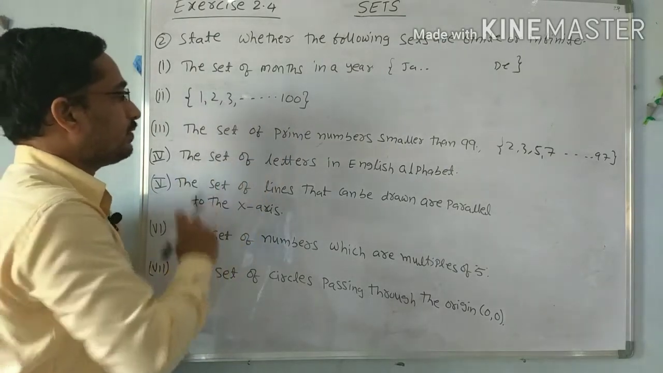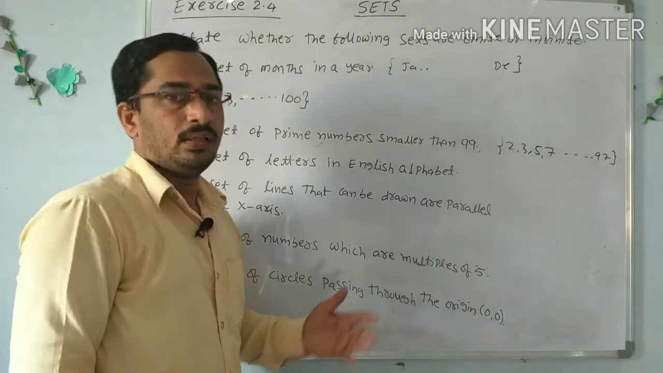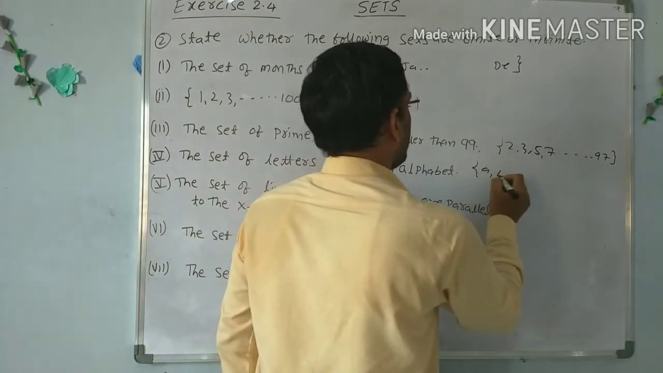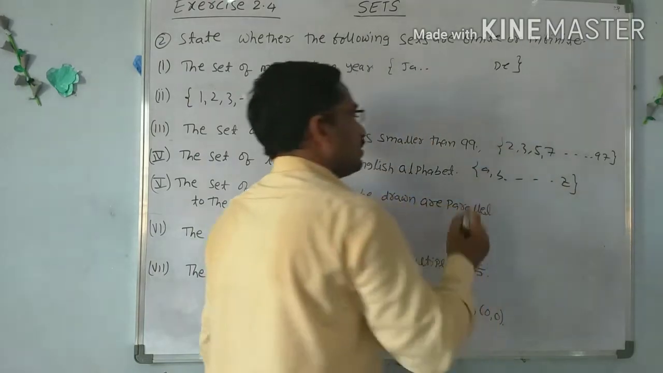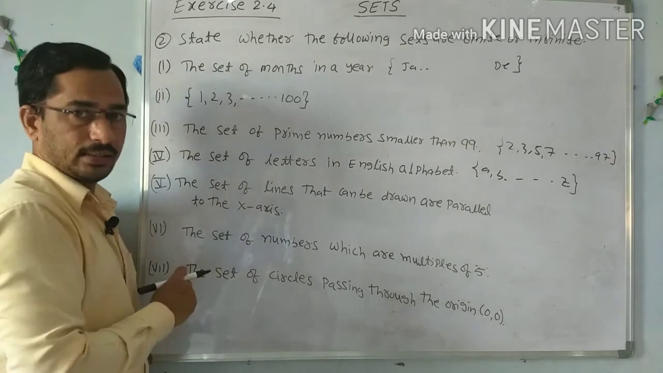Next, the set of all letters in the English alphabet. We know the letters in the English alphabet start from A, B, C up to the last, Z. So this is also a countable set, which means it is a finite set.